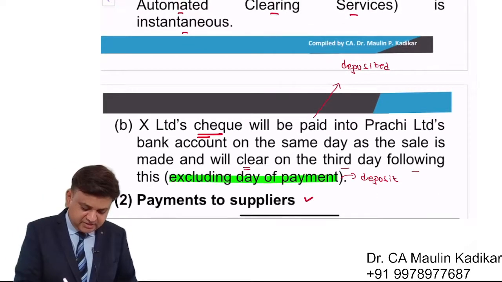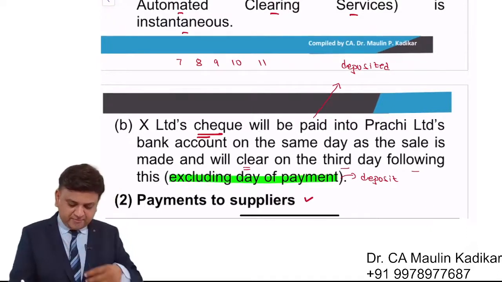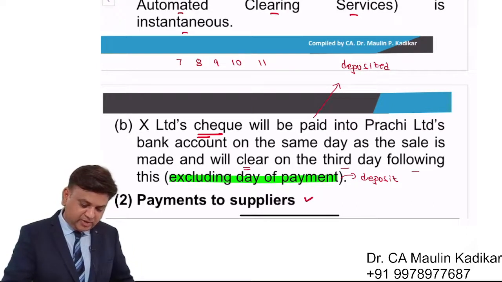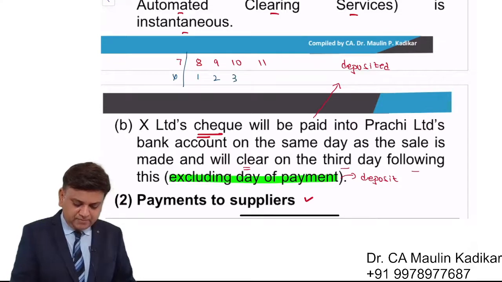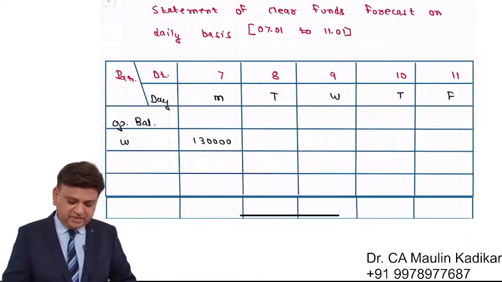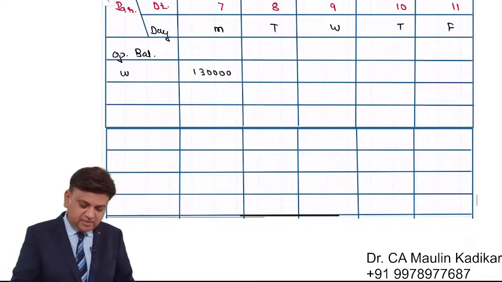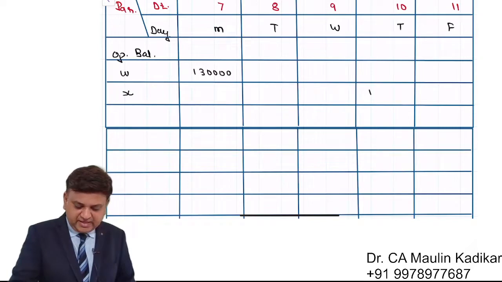So we understand that it is 7, 8, 9, 10, 11. Something like that I am writing randomly. The question says that you are required to ignore 7th. 3rd day means 1, 2, 3 on 3rd day. So we will be having the 10th received from X Limited an amount of 1,80,000.